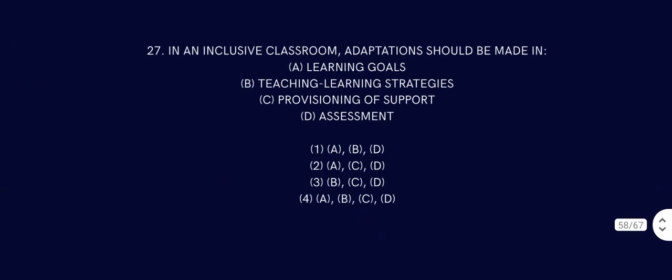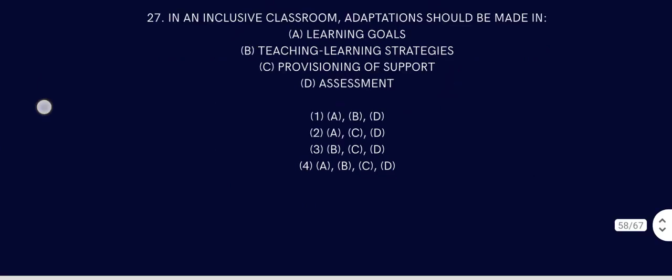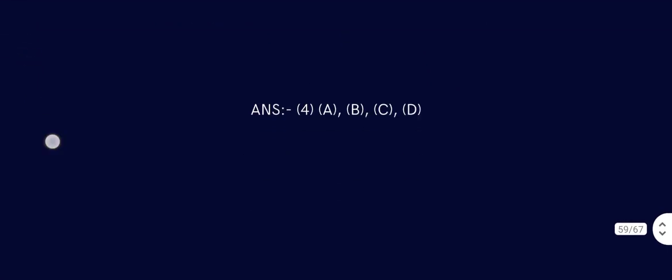Question number 27. In an inclusive classroom, adaptation should be made in learning goals. Of course, teaching learning strategies. Yes, provision of support. Of course, assessment. Everything, so all four seem like the correct answer. Let's see what the answer is. Answer is all four: A, B, C, D.